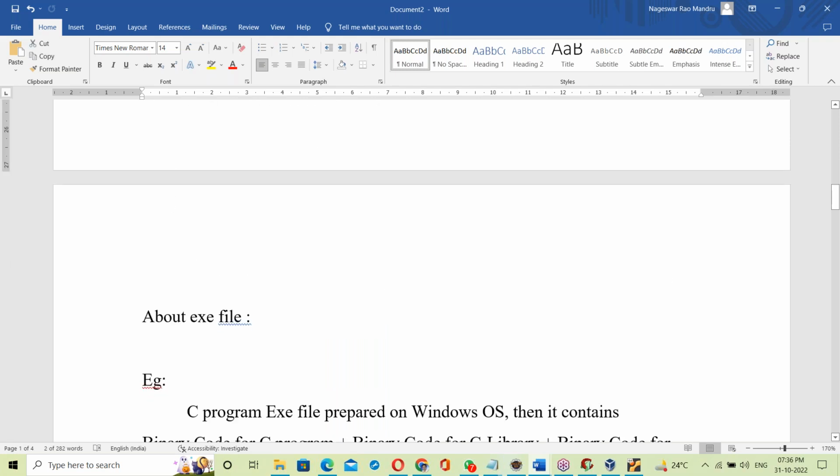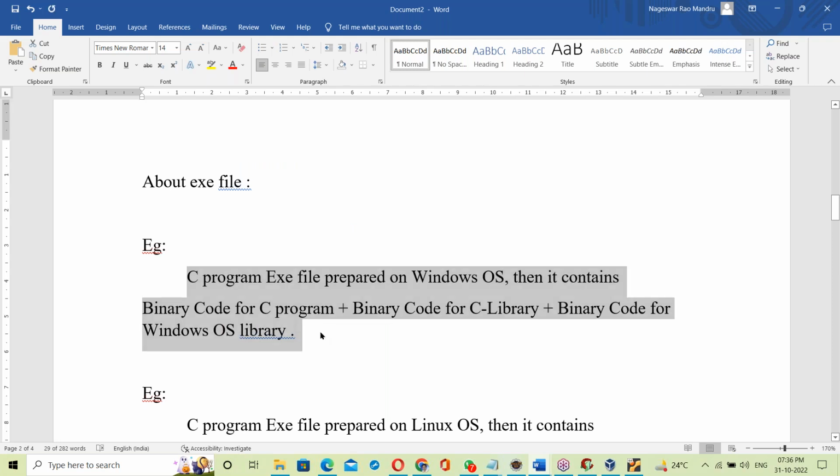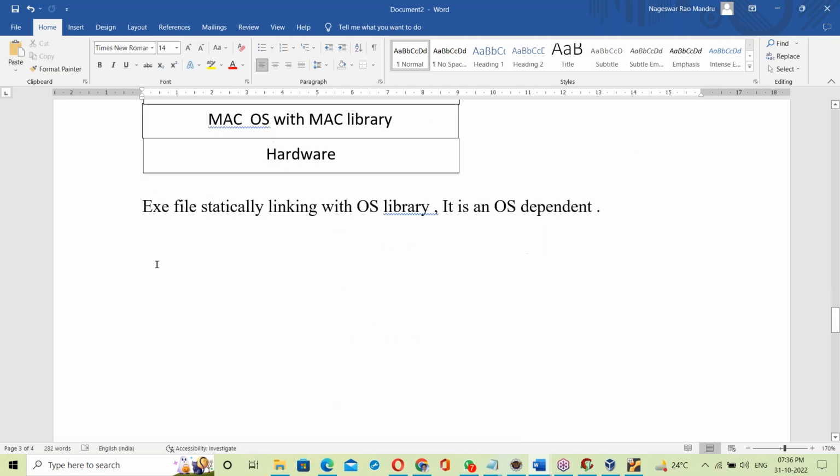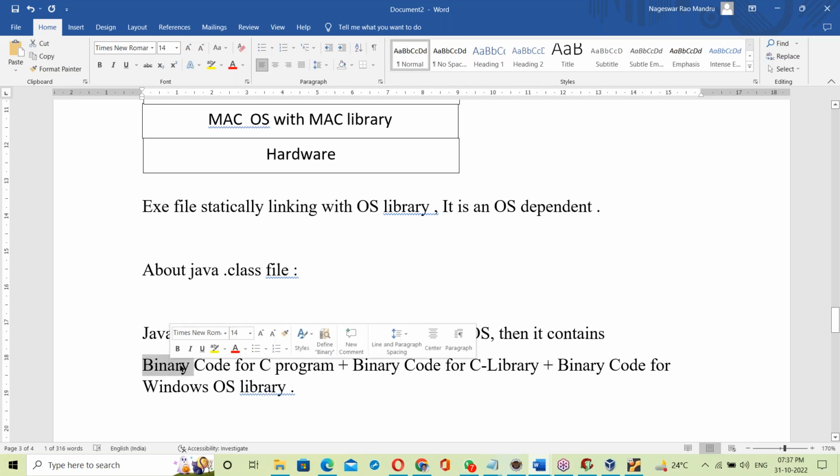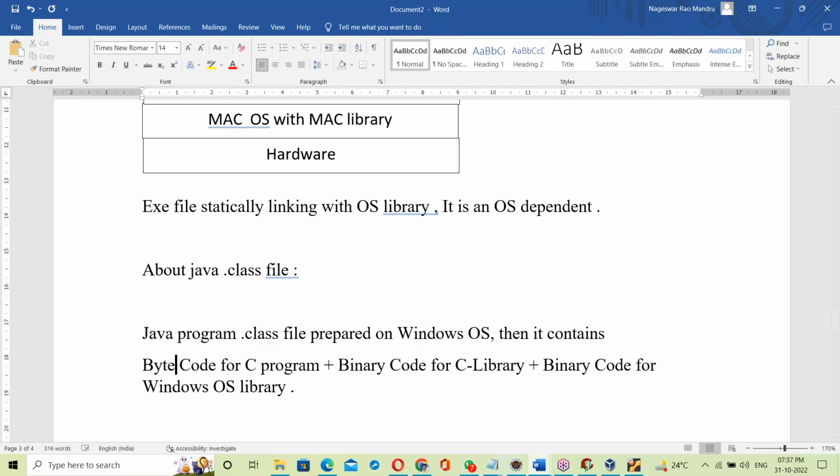Now let us see Java. Let us start with the Java .class file. Suppose a Java program's .class file is prepared on Windows OS, then what does it contain? Not binary code. In Java, everything is bytecode. It contains bytecode for the Java program.